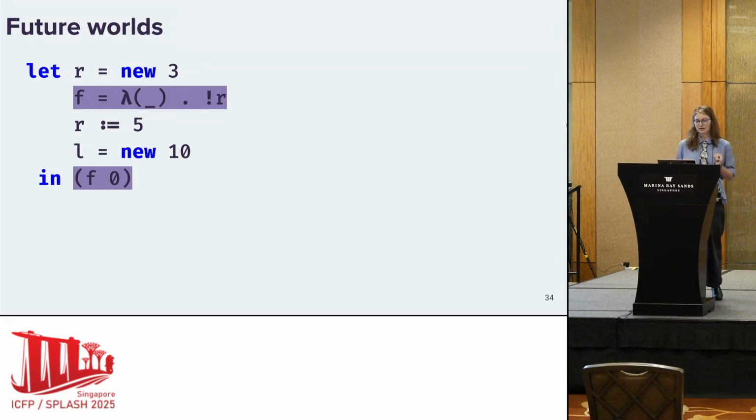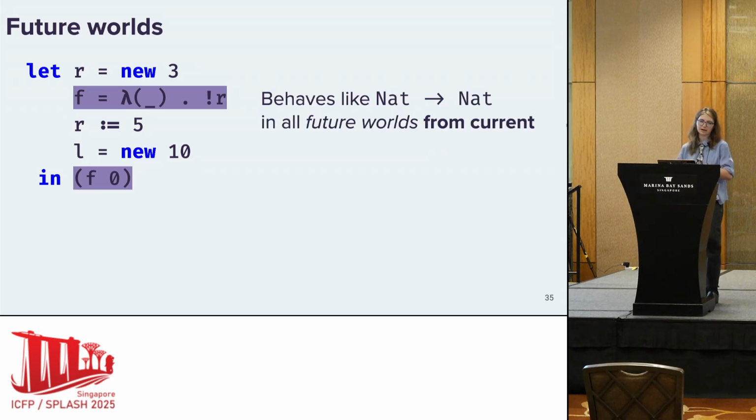I won't get into the technical details, but the idea of how we represent values in possible worlds models is we describe them as behaving, so the function f will behave like a not-to-not function in all future worlds from the current world. Later on, when we invoke this function, it becomes very easy to check that everything lines up. We check that the arguments line up, but then we also can check that, does the heap state still make sense?